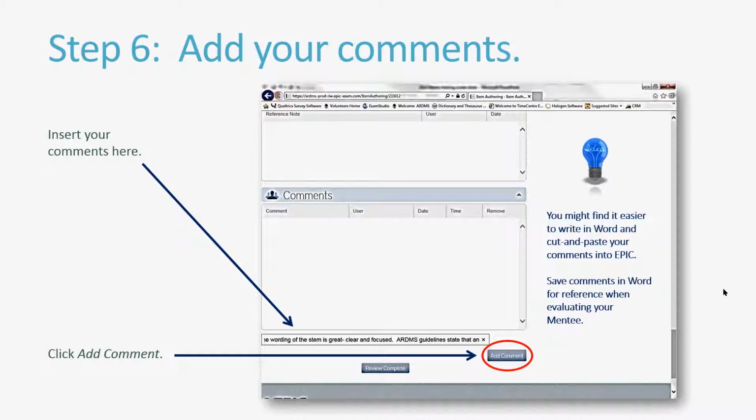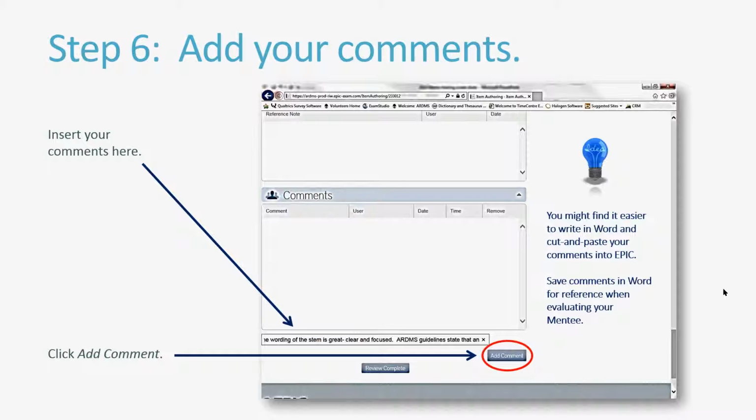At the bottom of the screen is where you'll add your comments. Other than the text box beneath the comment field, the rest of this item authoring page is locked for editing. You're not being asked to edit the item, merely provide feedback. The current version of EPIC has only this very thin text box in which to type your comment. Because of this limitation, we recommend that you type your comments into a Word document first, and then copy and paste them into this text box.